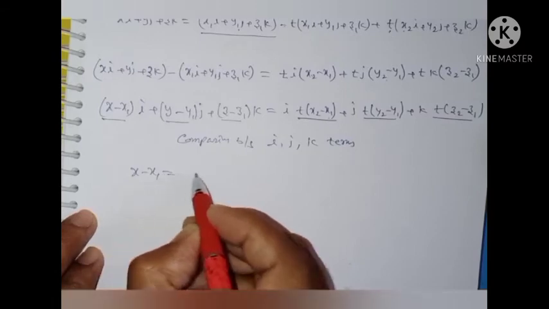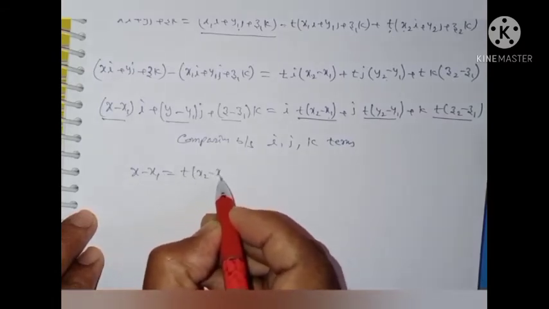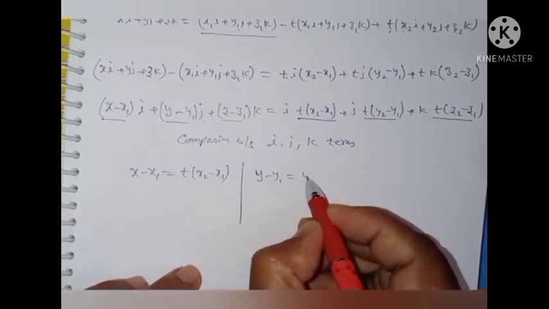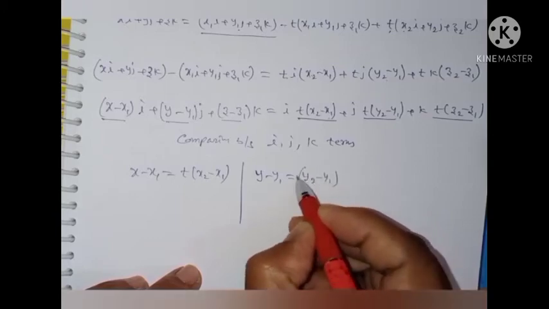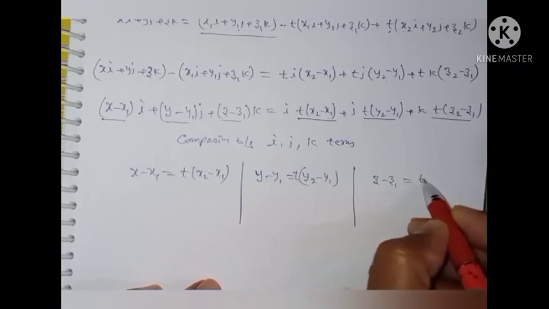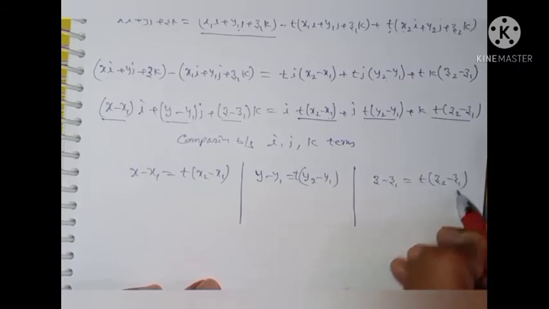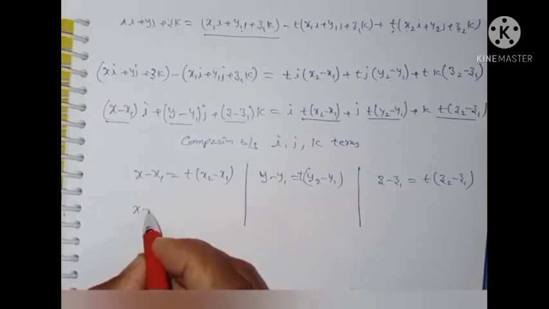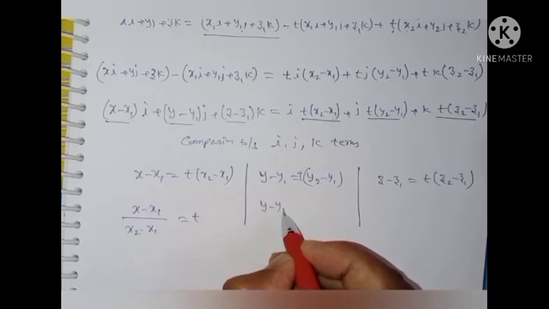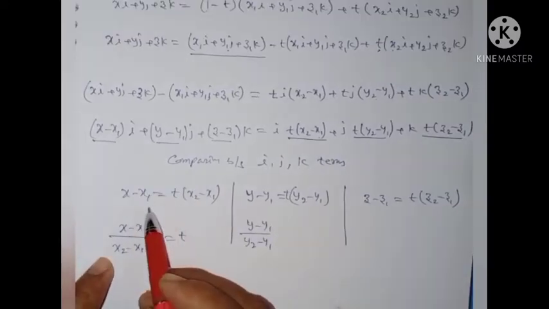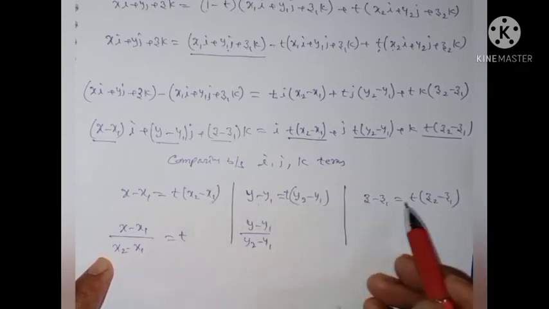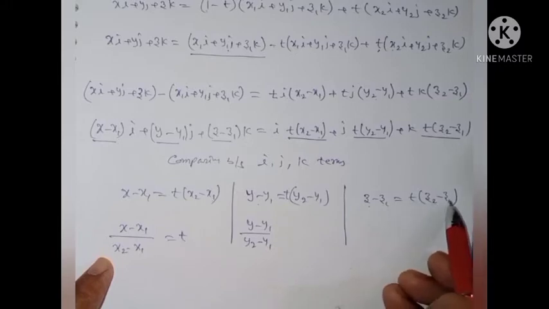Comparing, x minus x1 is equal to t of x2 minus x1, y minus y1 is equal to t into y2 minus y1, and z minus z1 is equal to t of z2 minus z1.